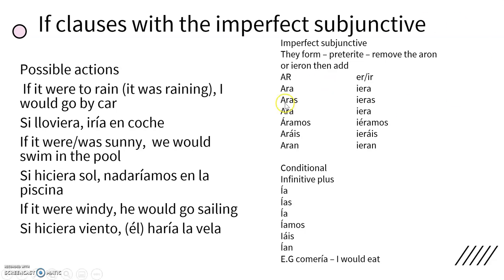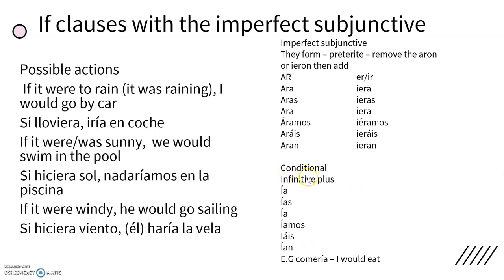So these are the endings: ara, aras, ara, áramos, arais, aran, iera, ieras, iera, iéramos, ierais, ieran. Now there is another set of endings for the subjunctive, but what I've tried to do is consolidate just these ones here. If you want to know more about the imperfect subjunctive, then have a look at my video.